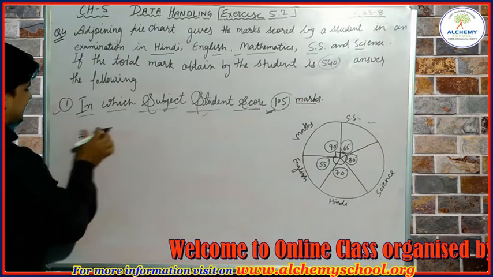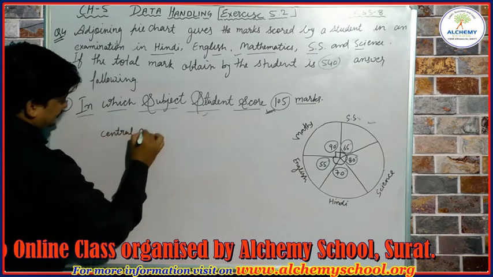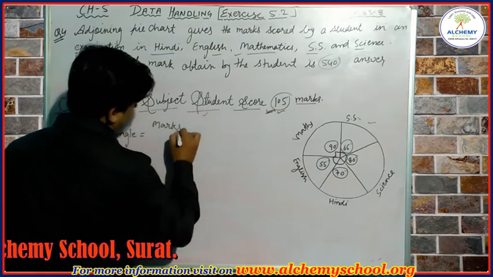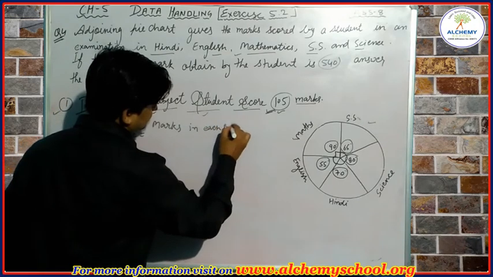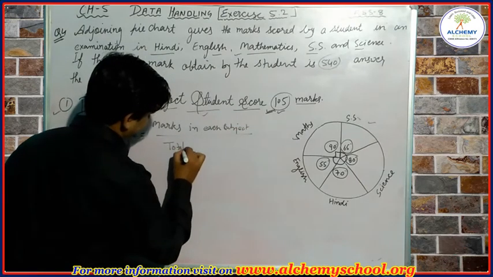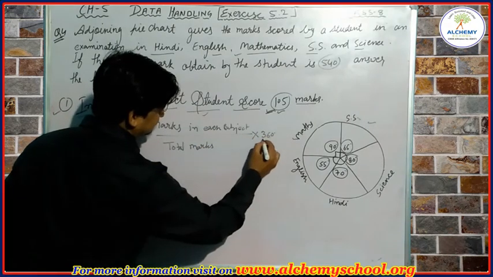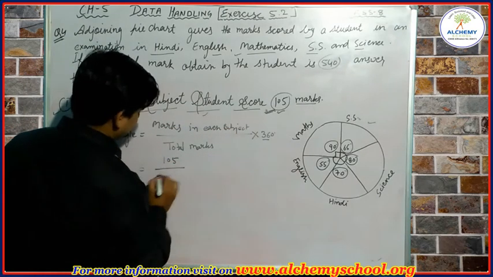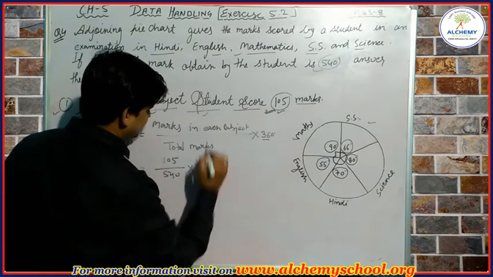So to find the central angle, simply we use the formula: central angle is equal to marks in each subject upon total marks, multiplied by 360. So now we can write marks in one subject, that is 105, upon 540, that is the total marks obtained by the student, and it is multiplied by 360 degree.